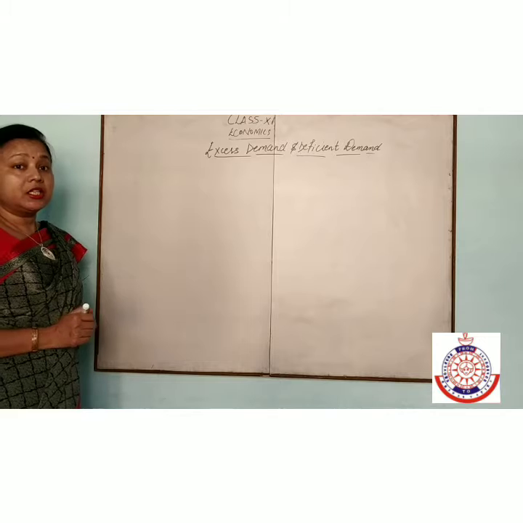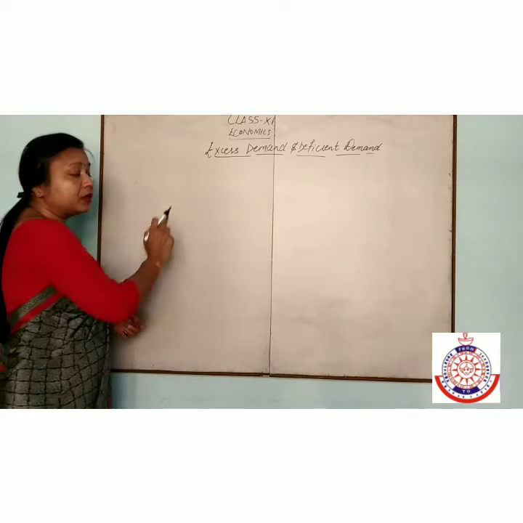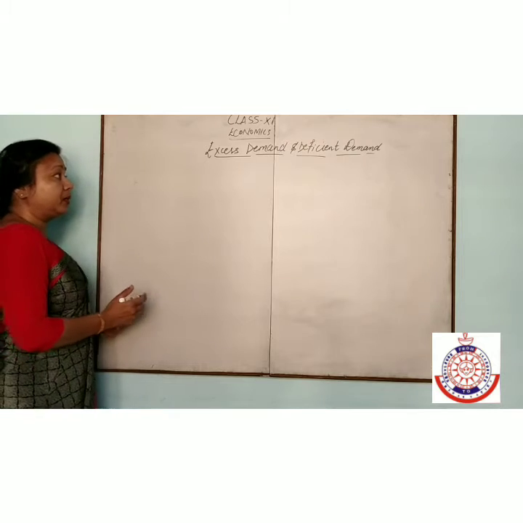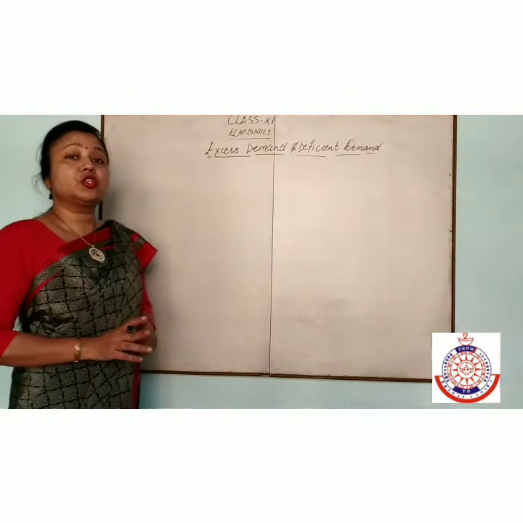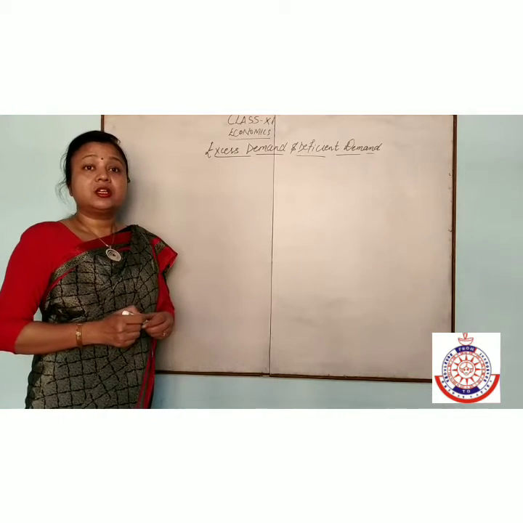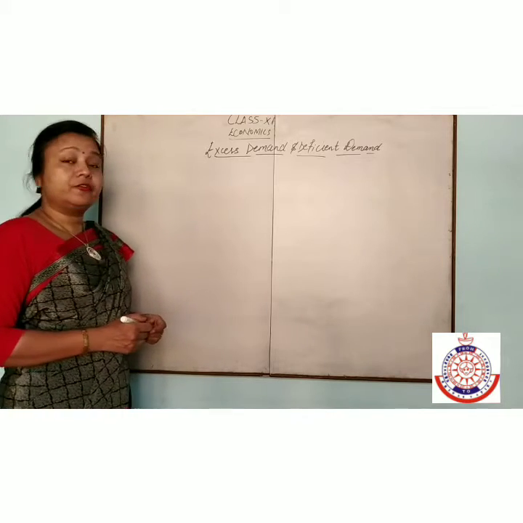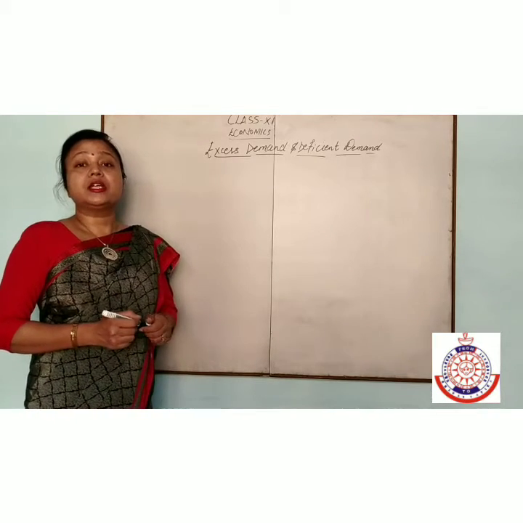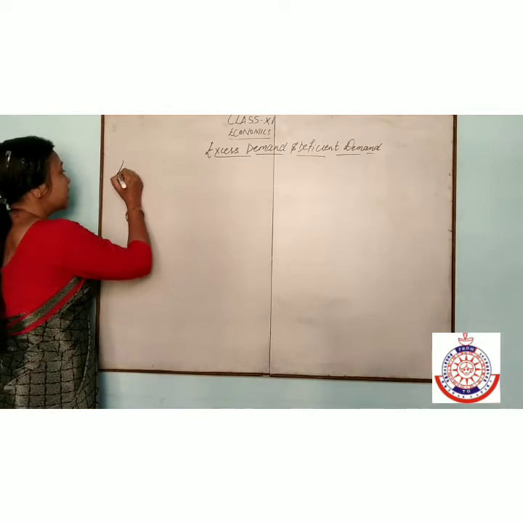If it is beyond the full employment level, that is known as excess demand, that is known as inflationary gap. And if it is less than the full employment level, that is called deficit demand, that is known as deflationary gap.